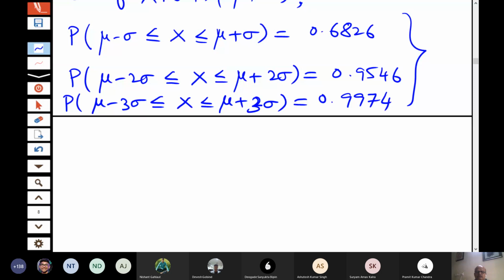Of course, now there is a concept of even more, because if you consider medicine or anything involving the life of a person, then even this is not that good. If 26 persons out of 10,000 do not get treated by a particular treatment, then this is not good. So nowadays there is a concept of 6 sigma limit. 6 sigma increases this accuracy even more. Anyway, I will not talk about that at this point of time.